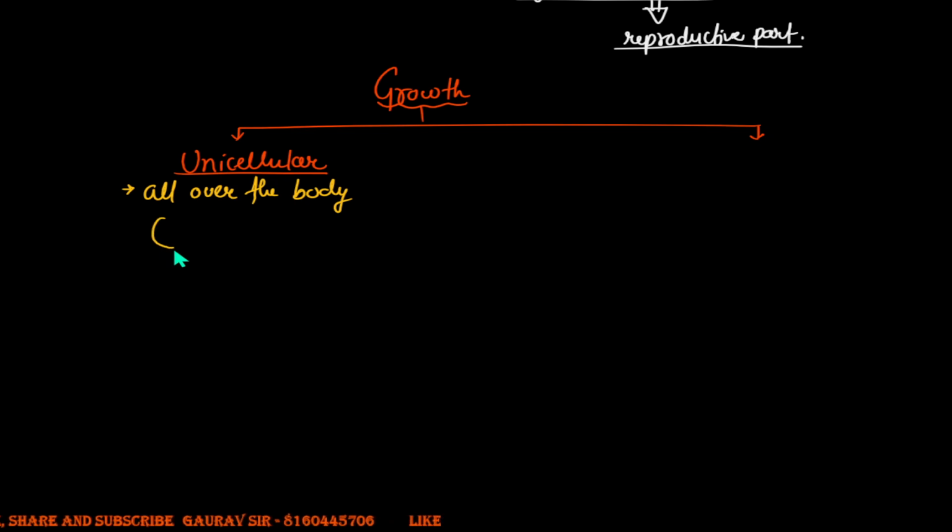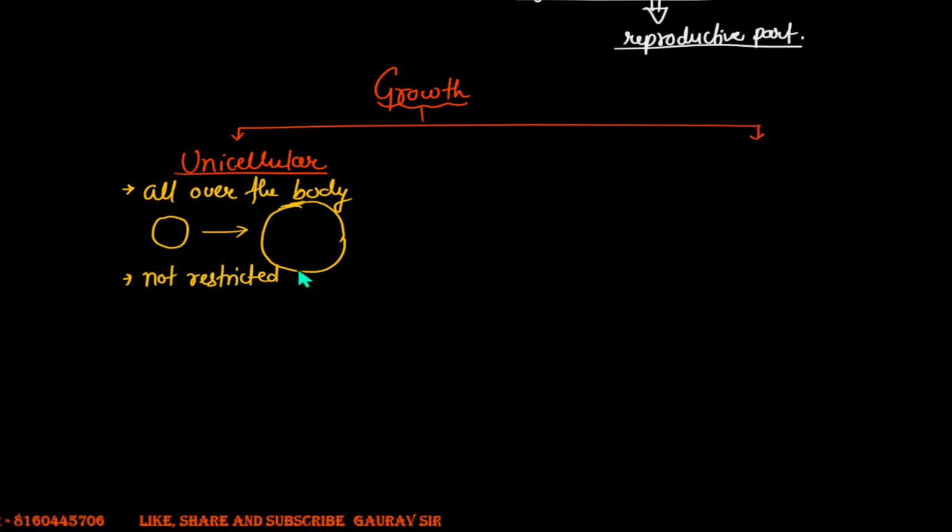That means if I have a unicellular algae in the form of, let's say, chlamydomonas or volvox, I'll find these guys will accumulate protoplasm and increase their size. Here there is no specific region that will undergo growth. In fact, the whole organism, the whole plant, will undergo growth, and therefore I'll write it is not restricted to a particular region.